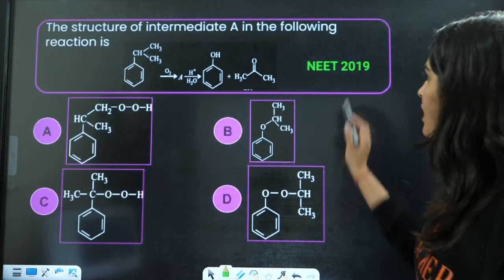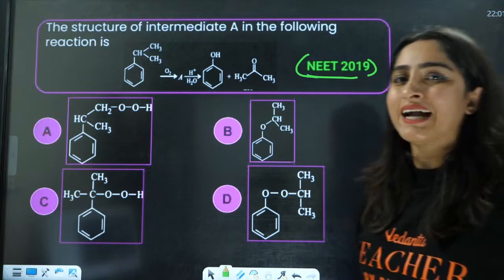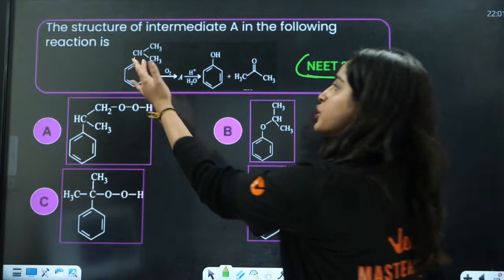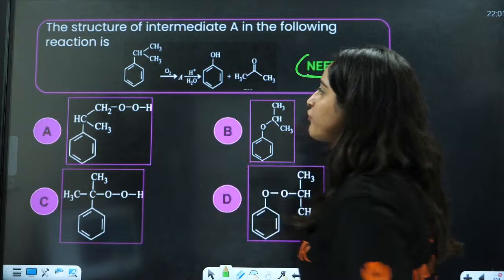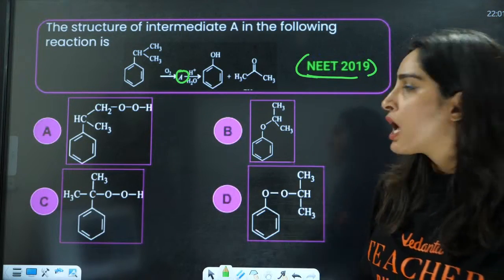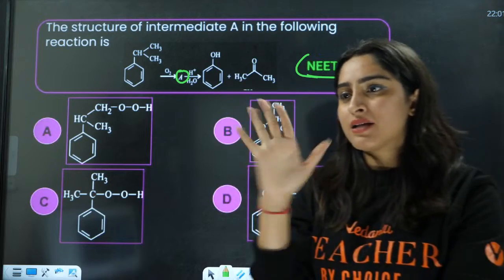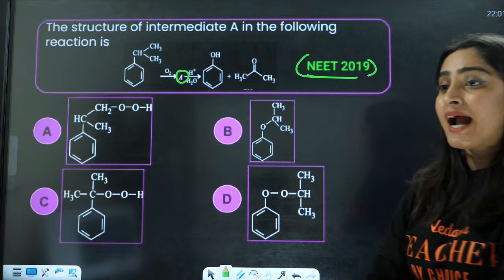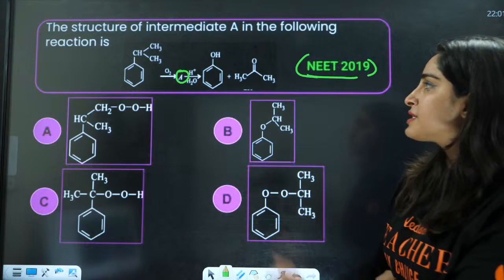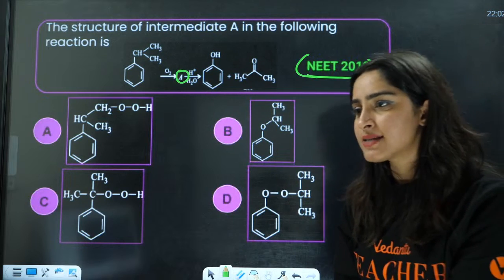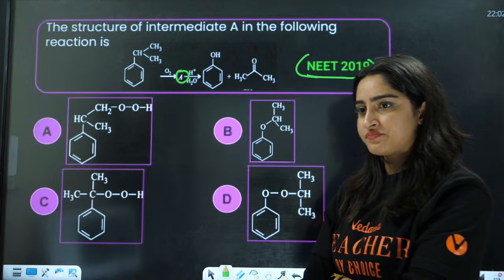So this is a NEET 2019 question, right? As I told you, cumene process. This is cumene with O2. It will have the formation of A. Now, what is this A? Everybody in the chat box, what is this A? I want all of you to answer this. See the options here and see what A is. After that, it's just going to hydrolyze and form phenol and acetone, right? What is A here? A, B, C, D.